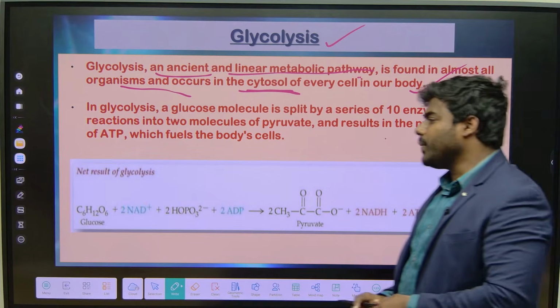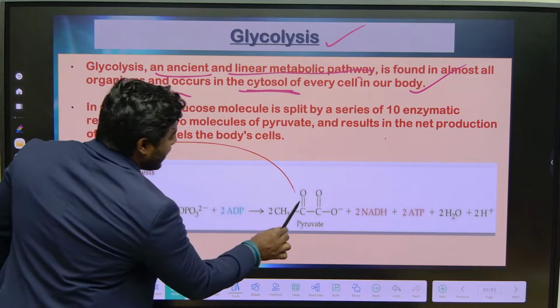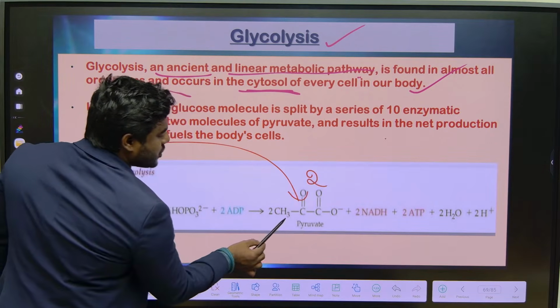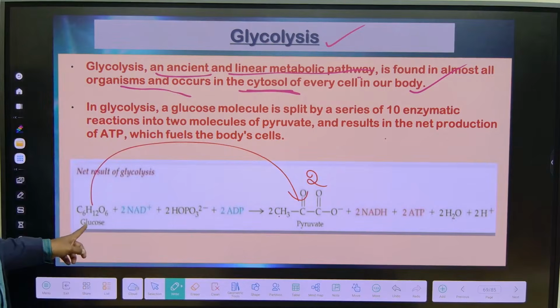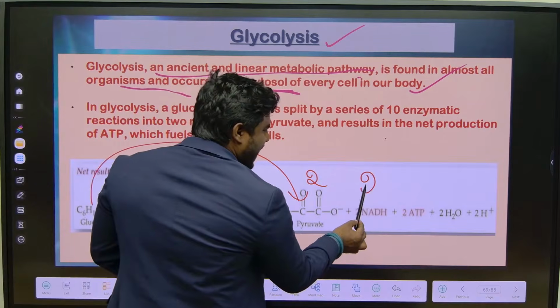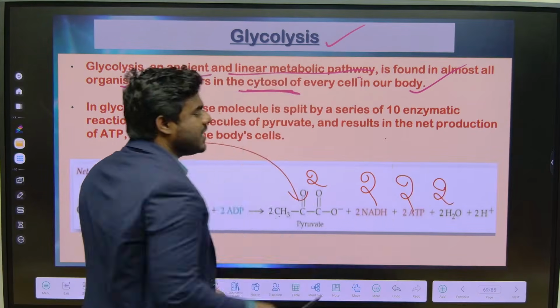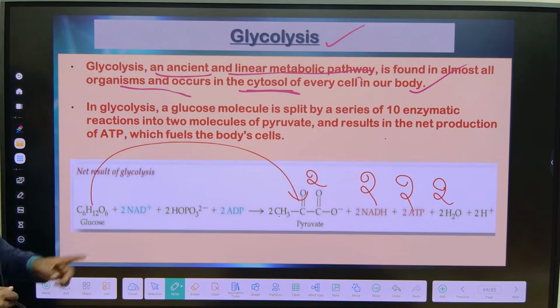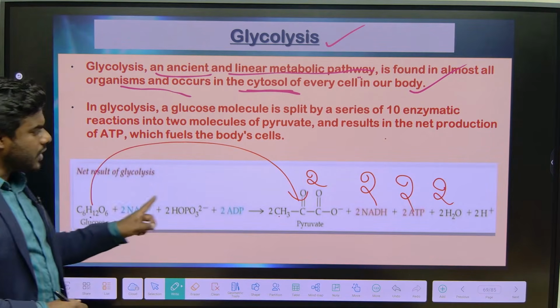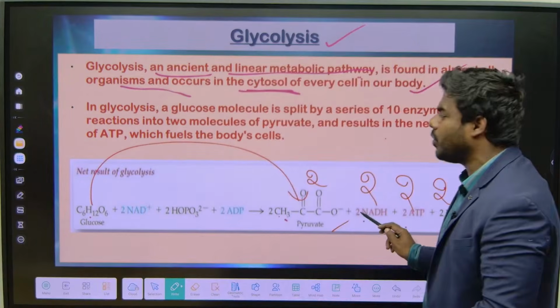So what's the ultimate goal of glycolysis? Everyone focus on the picture. We are breaking down one glucose. One glucose has how many carbons? Six carbons. I am breaking it into 2 molecules of pyruvate. Each pyruvate has how many carbons? Three carbons. So one glucose gives rise to 2 pyruvates, 2 NADH, 2 ATP, and the release of 2 water molecules. Always remember the same equation: 1 glucose, 2 pyruvate, 2 NADH, 2 ATP and 2 water molecules.